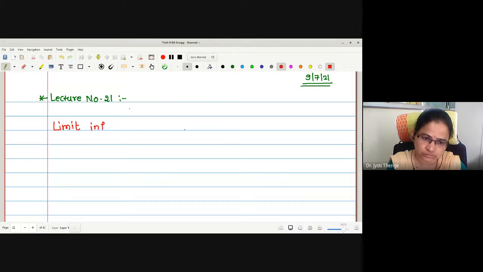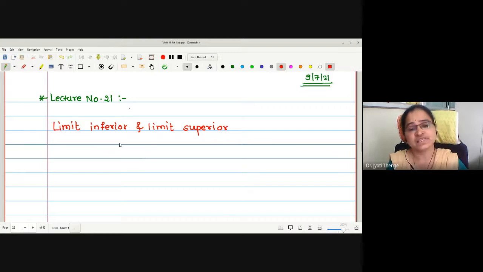Limit inferior and limit superior. Two points we wanted to check. Actually, the aim is to prove that the limit superior and limit inferior of a sequence of functions are both measurable. Therefore, before checking that measurability, one should be clear with the concept.